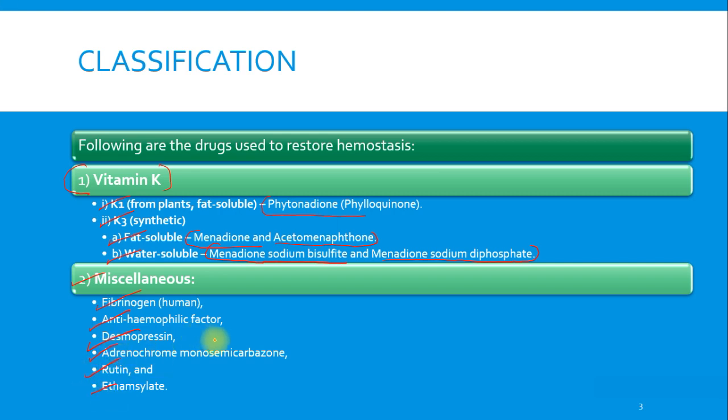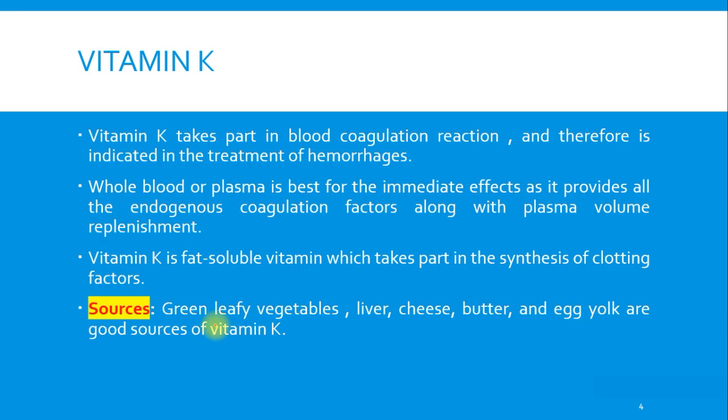We will study vitamin K in detail, and the others we will just overlook. Vitamin K takes part in the blood coagulation reaction and therefore is indicated in treatment of hemorrhage. How vitamin K plays a part in blood coagulation, we will cover under its mechanism of action.